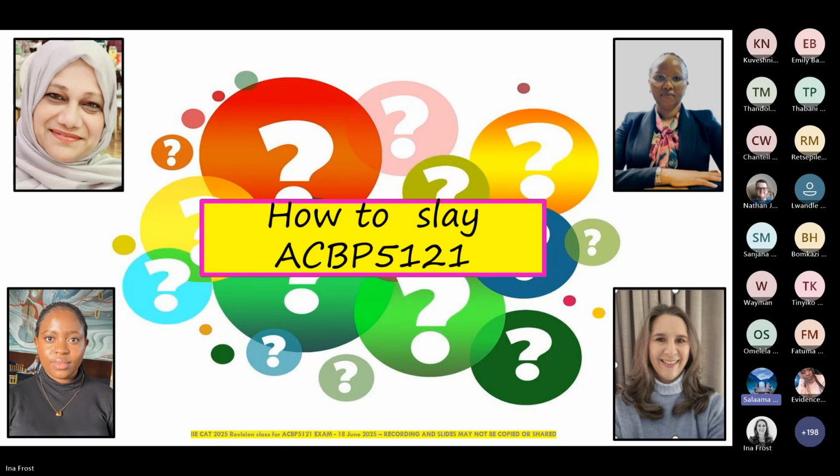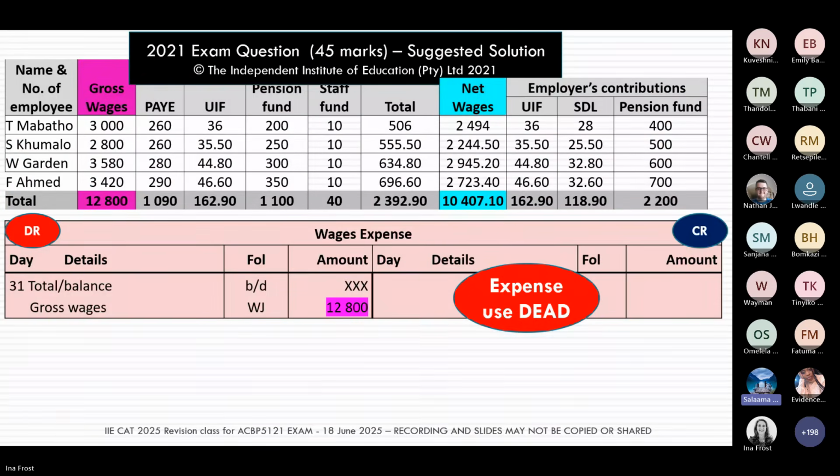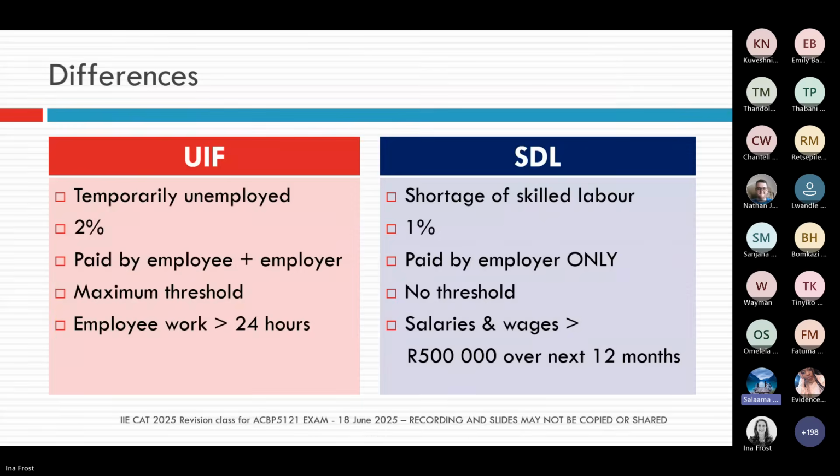Hi, Ina, maybe just what Evidence also mentioned earlier, especially for this learning unit, we will need the students to show their workings because we do allocate marks for that, especially in learning unit 8. And I think we also need to give a reminder regarding how the UIF is calculated, because we have a student again, she's not sure how we got to that 36 Rand. If you can just go back to the actual question, maybe then she'll have the actual question in front of her.